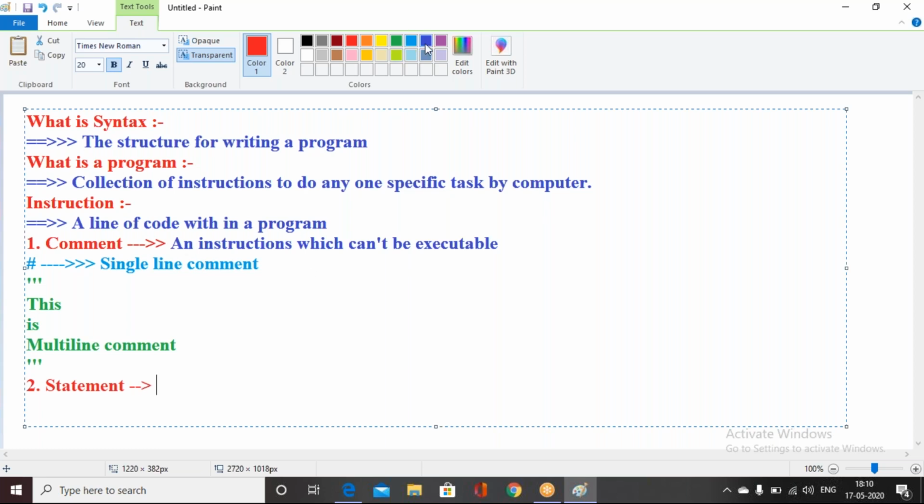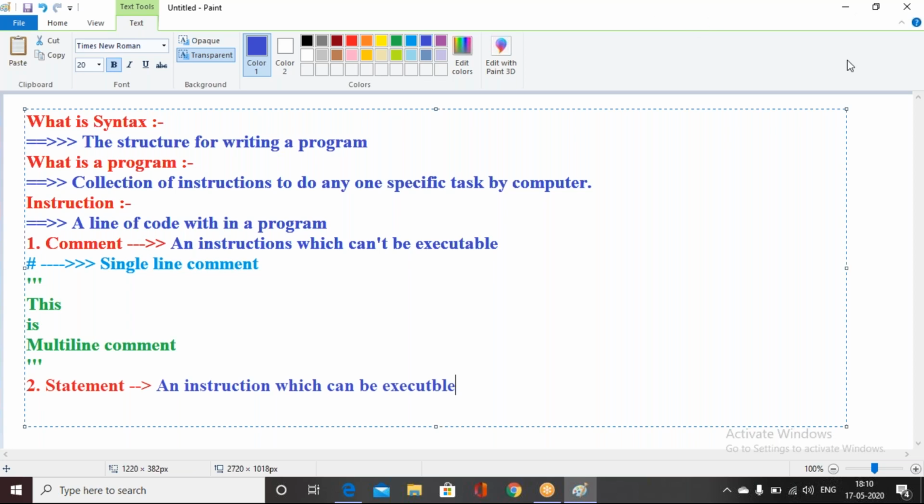What is meant by that statement? A statement, in the sense of an instruction which can be executable within the program, a line which can be executed, that we call a statement. So we have to understand what comments and statements are, practically.